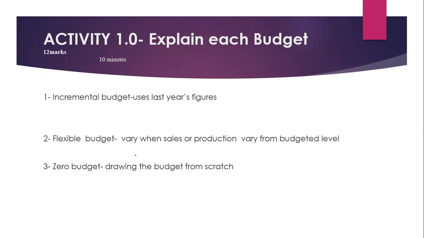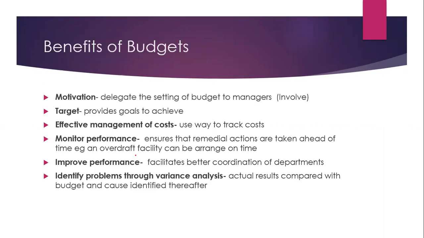When it's an incremental budget, we are using last year's figures. With the flexible budget, we are allowing variation in the level of sales and production, the difference between what we had budgeted and what has actually happened on the ground. That flexibility within the budget can be a useful tool. Then zero-based budgeting: we draw the budget from zero, then we start to justify each item of income and each item of expenditure in the budget. Then there are the benefits that we've covered today.